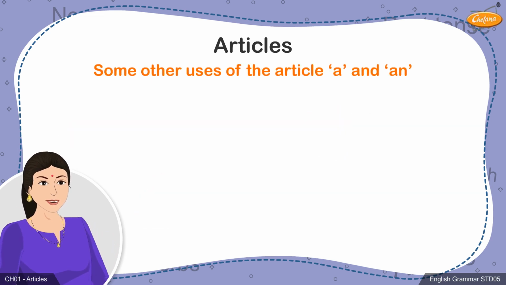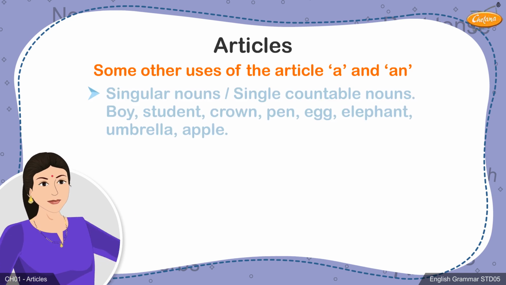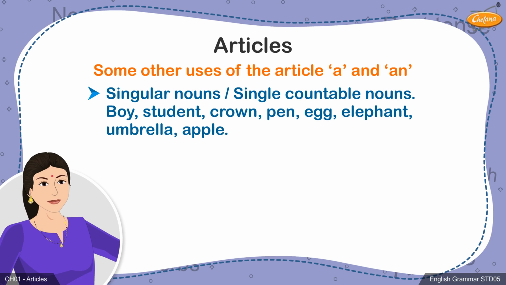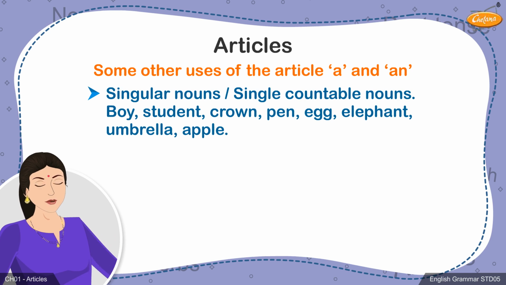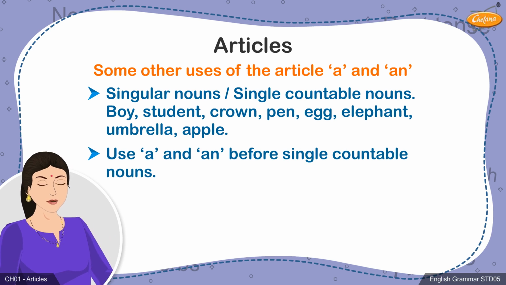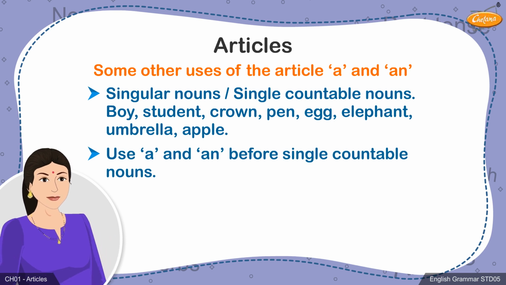Let's discuss some other uses of the indefinite articles a and an. Words like boy, student, crown, pen, egg, elephant, umbrella, apple are single countable nouns or singular nouns. A and an are used before a single countable noun.